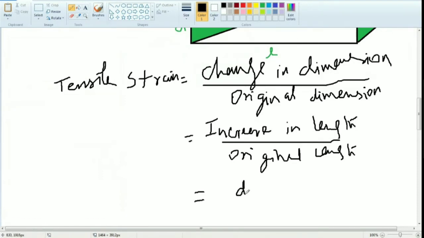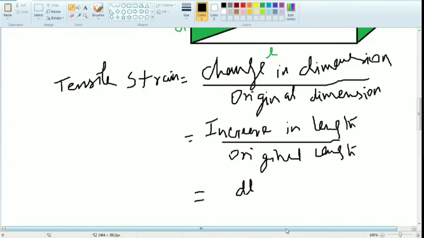Normally, when we use that differential term, in engineering thermodynamics I told you, we use the differential term when we have small values. Suppose you have a small value, that time we use the differential term. Do you remember?